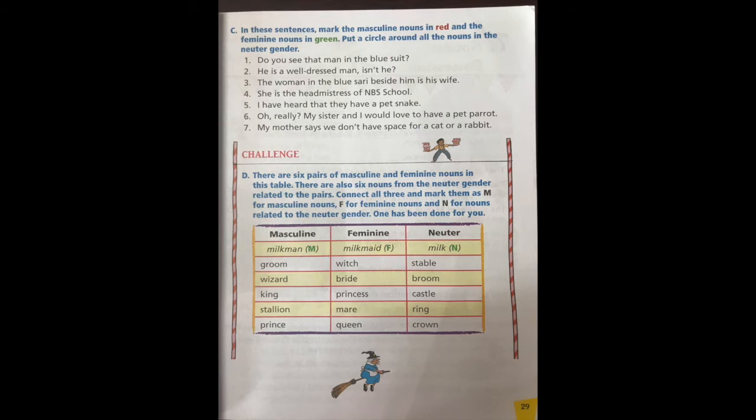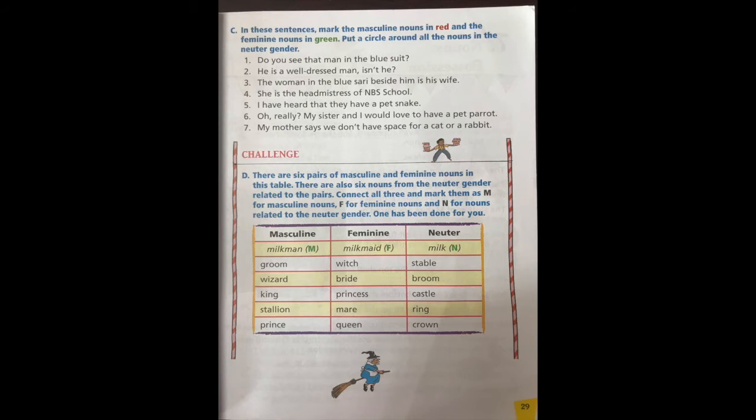Next, he is a well-dressed man, isn't he? So man is masculine, mark it with red. Okay. And I don't see any other nouns. Do you? Looks like no other nouns, isn't it? Next, the woman in the blue sari beside him is his wife. So woman is feminine, mark it with green. Sari is a thing but neuter gender, right? So circle it. Then wife is again feminine. So mark it with green.